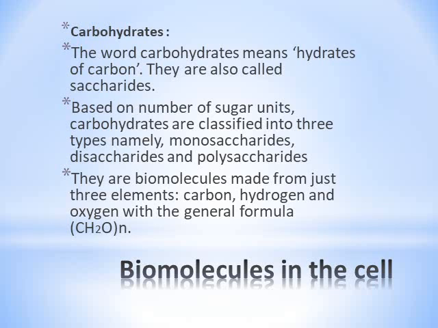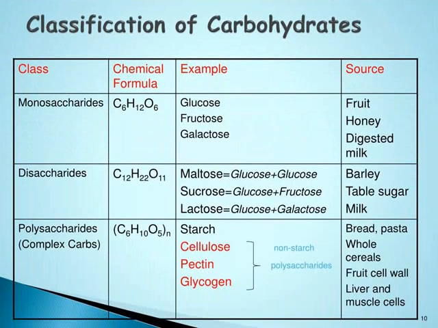After completing bracket, you have to write n outside. That is any number it is. Carbohydrates can be broken down or oxidized to release energy. Based on number of sugar units, carbohydrates are classified into three types, namely monosaccharide means having only single sugar, disaccharide having two sugars, and polysaccharides having many sugars.